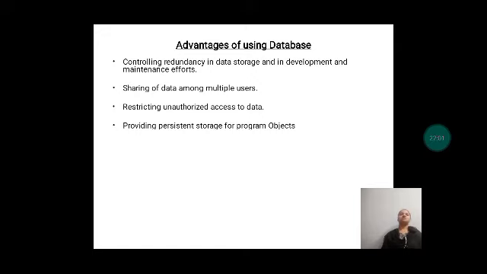So the persistent storage of program objects and even data structures is very important. Why? Because we need to have storage for the data. If we are not given the storage, then it's of no use. Today's database systems are able to provide persistent storage for program objects. So this is regarding the fourth advantage.